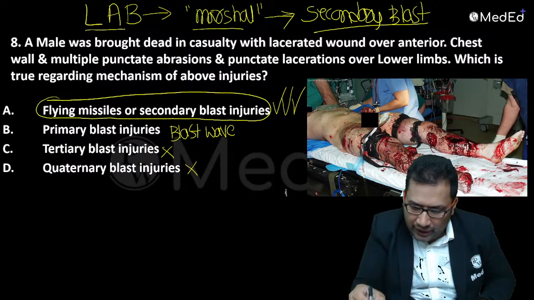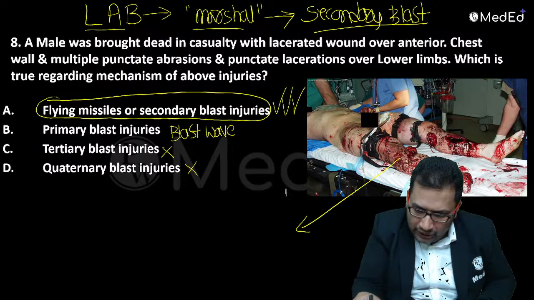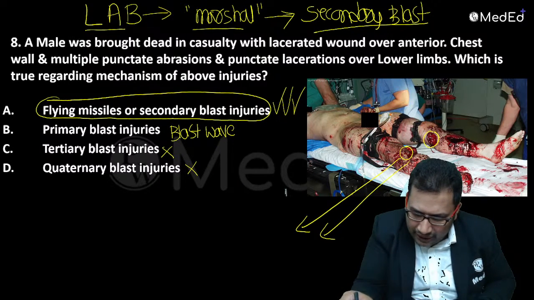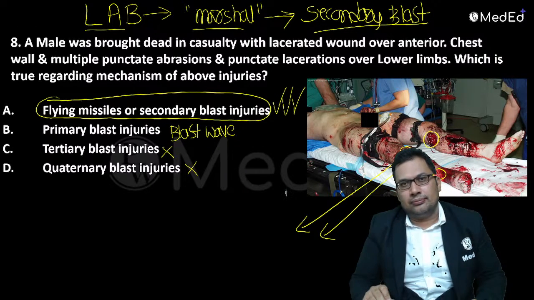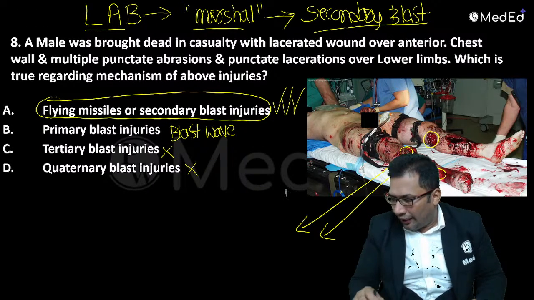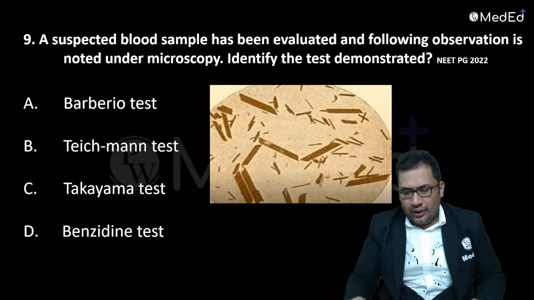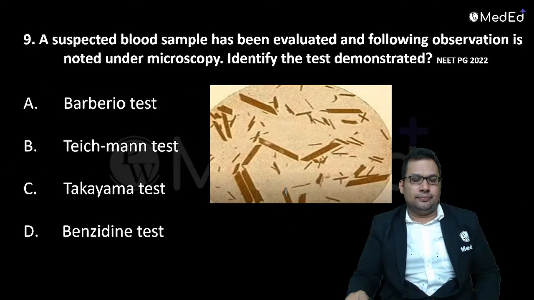And in the picture you can see multiple abrasions and multiple contusions which are punctate. They are known as Marshall's triad. Good.